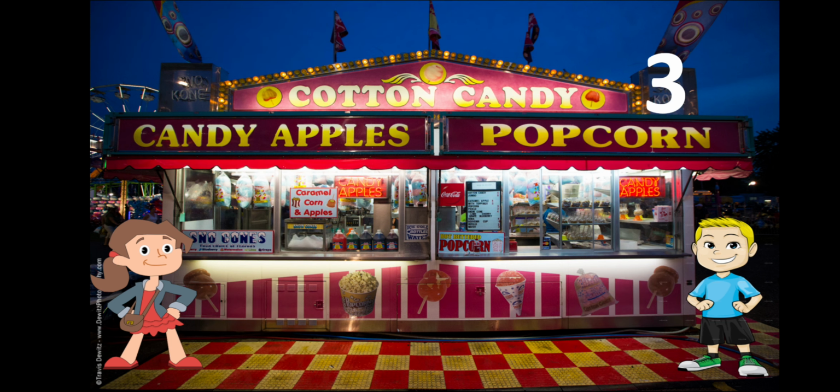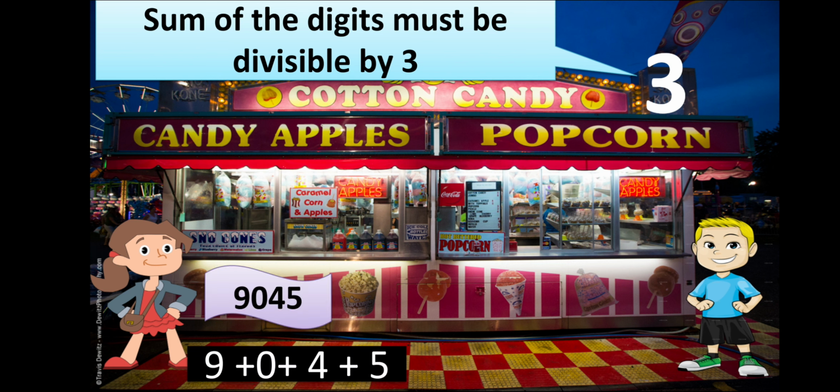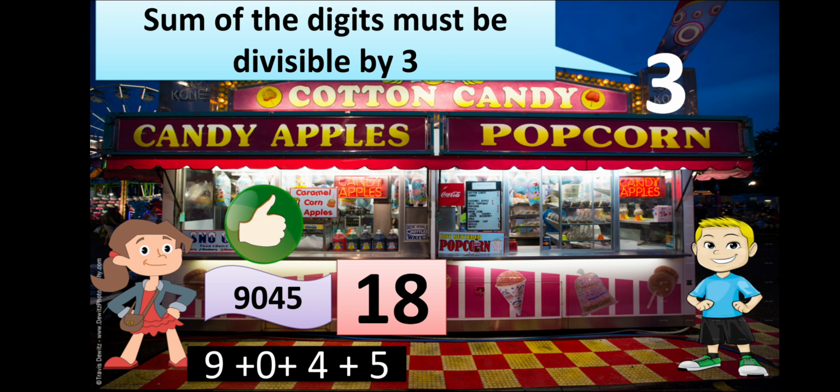Now moving on to stall 3. It says that the sum of the digits must be divisible by 3. Whatever digits the coupon number has, we have to add them and see whether the sum is divisible by 3 or not. Ginny started checking. 9, 0, 4, 5. After adding, she gets 18. Now we have to check whether it is divisible by 3. 18 comes in the 3 table: 3 6s are 18. So it is surely divisible, and Ginny this time gets a gift at stall 3.